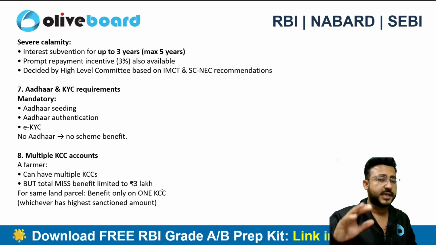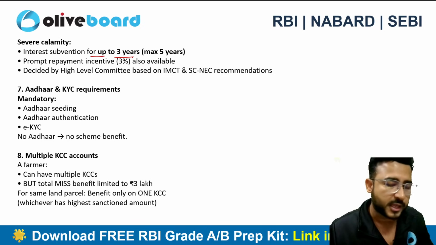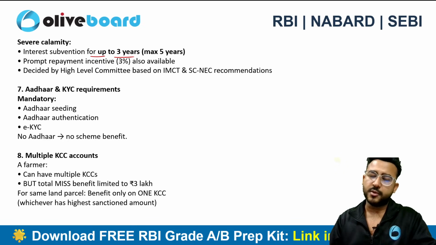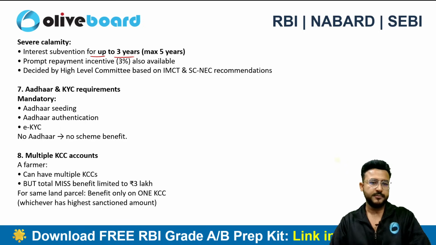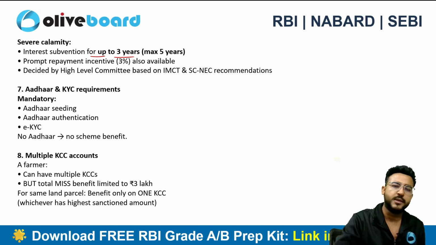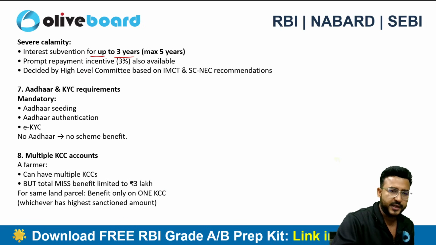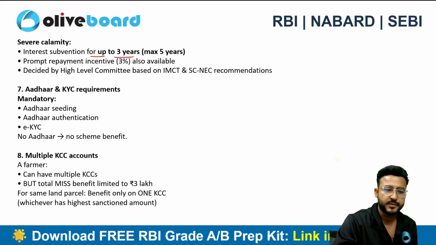But if it is a case of severe calamity, the interest subvention can be provided up to 3 years. Okay, in certain cases, it can go up to a maximum of 5 years as well on a case-to-case basis. And a prompt repayment incentive of 3% is also available on this particular restructured loan. But this is totally decided by the high level committee, right? So definitely the severe calamity and the normal calamity benefit is also available here.